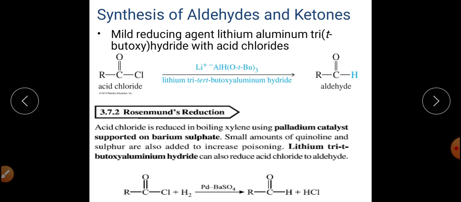Another method which converts acid chloride into aldehyde is the Rosenmund reduction reaction. This is also a reduction reaction, in which we generally use palladium catalyst, and that palladium catalyst is supported on barium sulfate.